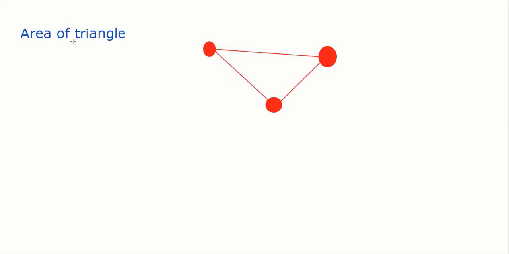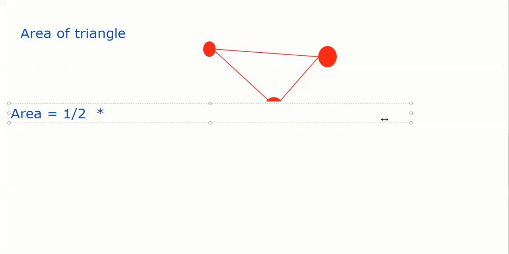Don't go by the diagram, but assume it's a triangle because I have not put the vertices touching, but you can assume. Okay, everybody? So it will form a triangle. So area of triangle, we always know it is given by half into base into height, or in coordinate geometry, if (x1, y1), (x2, y2) and (x3, y3) are the three points, then the area is given by half into, and then a whole set of terms, so I'll write.